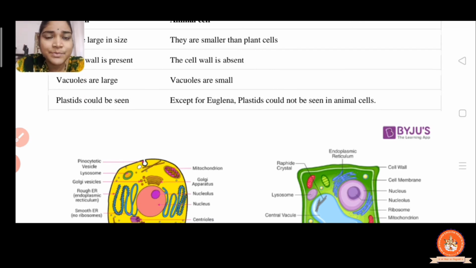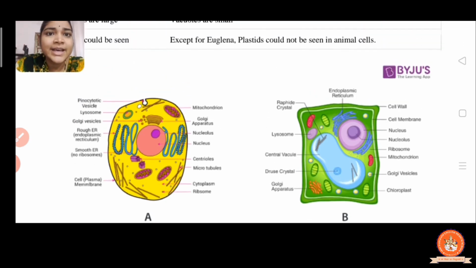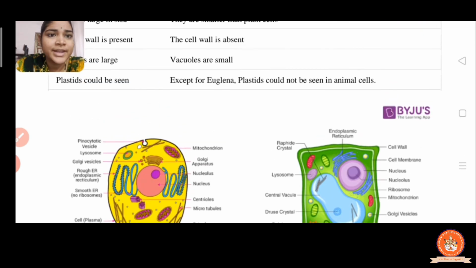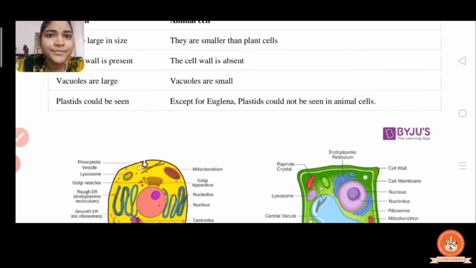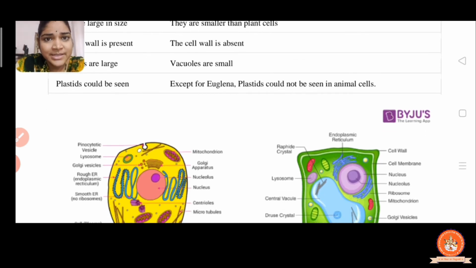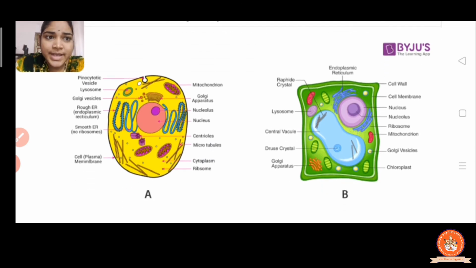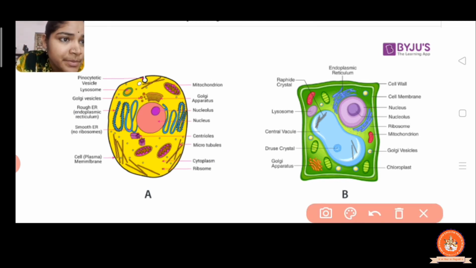Plastids could not be seen in the animal cells, right? The plastids are present in the plant cell because the green pigment chlorophyll is present, right?